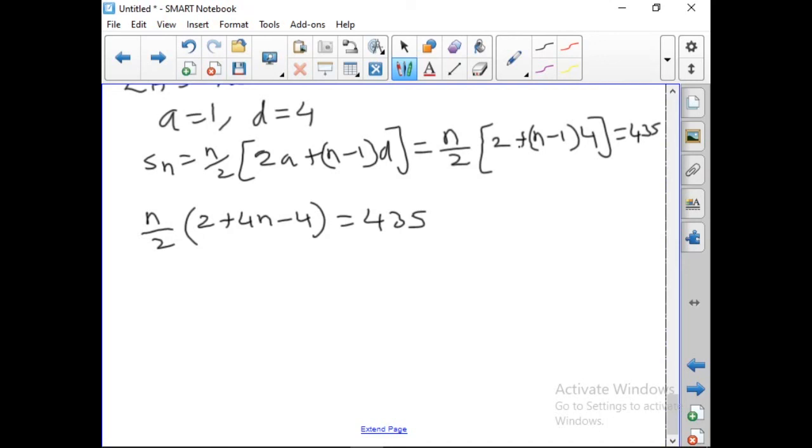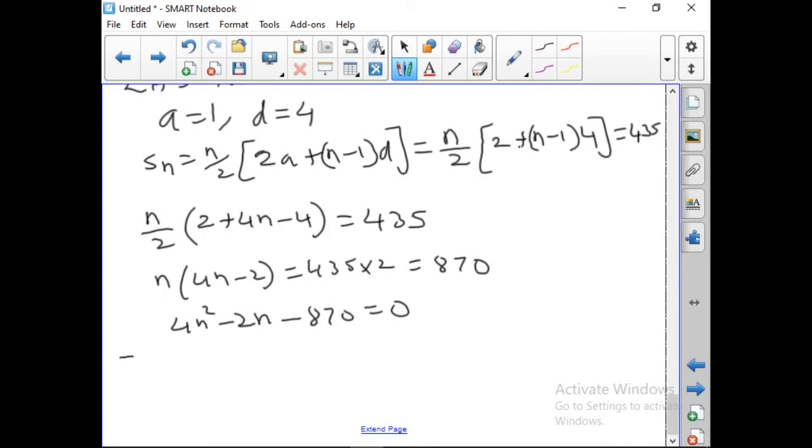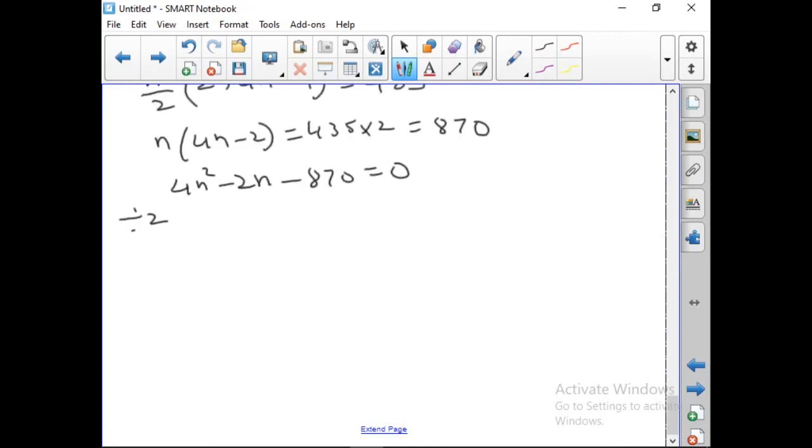The 2 we can take to the other side. So n into 4n minus 2 is equal to 435 into 2, which gives you 870. So this is 4n square minus 2n minus 870 is equal to 0. Divide throughout by 2. So dividing throughout by 2, we get 2n square minus n minus 435 is equal to 0. Now what about the product? Product is minus 870 and sum is minus 1.